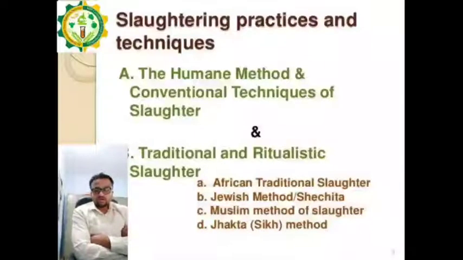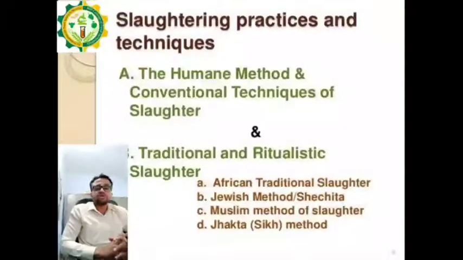Hello everyone, dear students. So we are going to now see the slaughtering methods. In before lectures, we have seen the different methods of stunning. As we know, stunning is the immobilization of animals. It means that when we have to slaughter an animal, we have to stun that animal because there should be no pain and there should be no movement at the time of slaughtering.